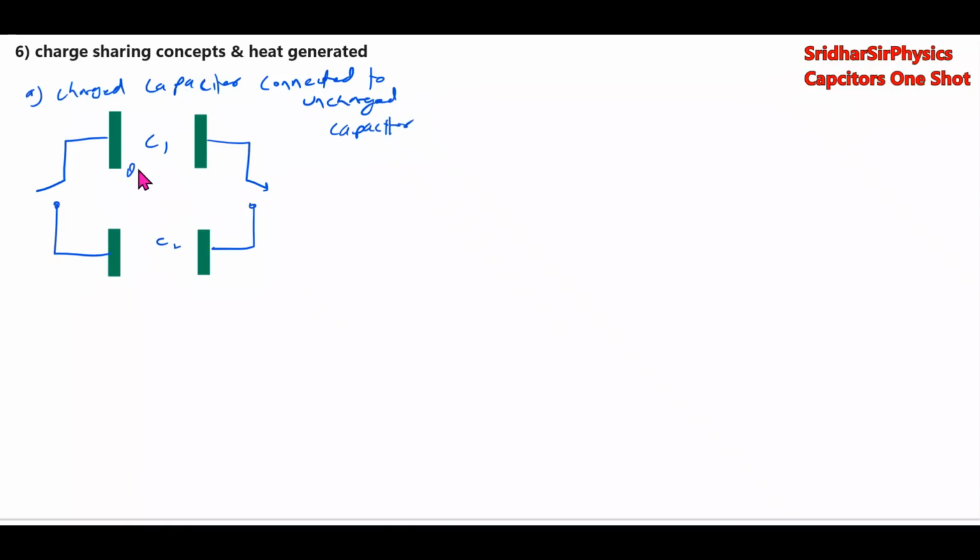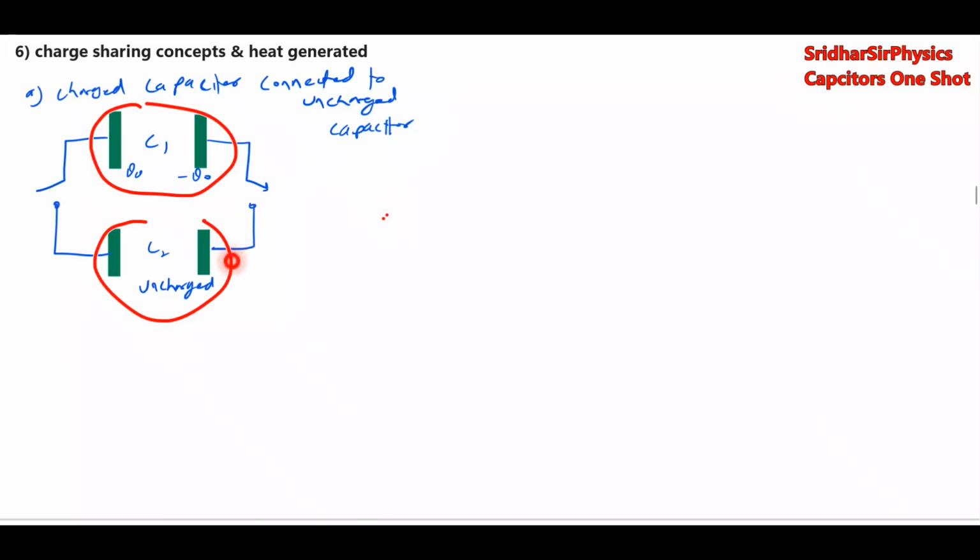C1, C2, इसमें charge है. Initial charge Q0, minus Q0. C2 is uncharged. So यहाँ पे हम A वाला तो charged capacitor है. It is connected to uncharged capacitor.